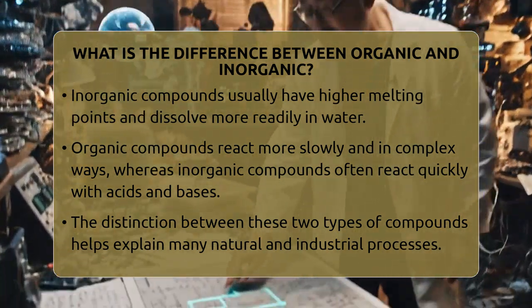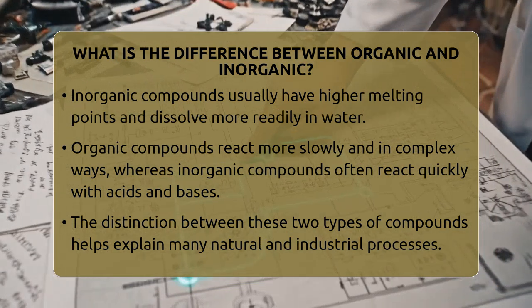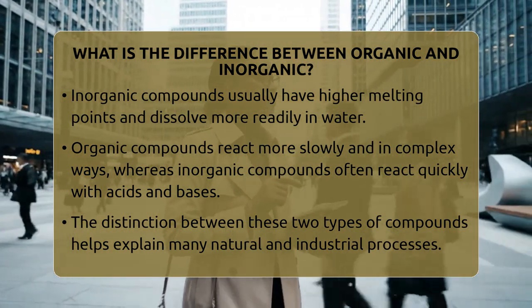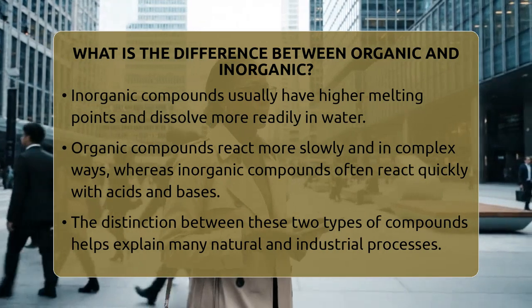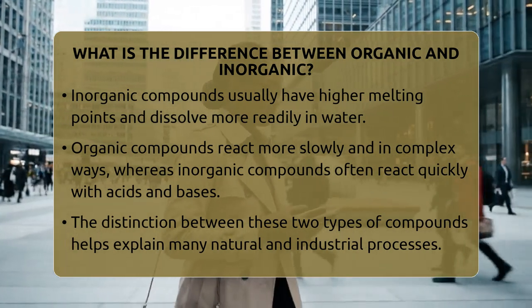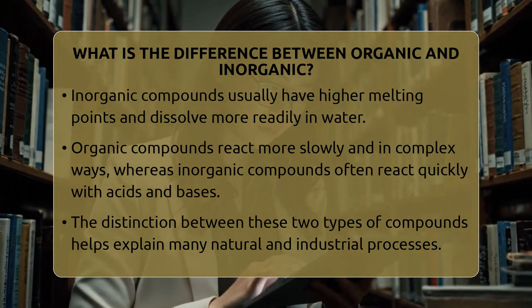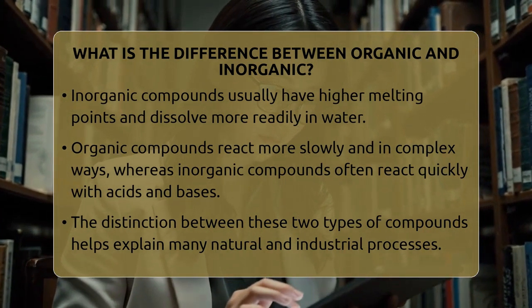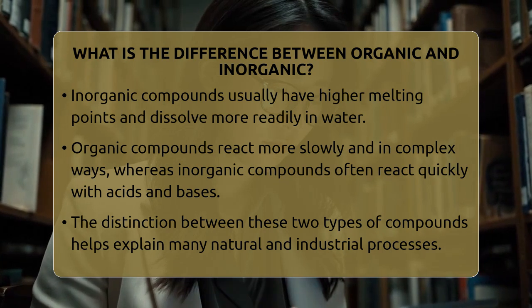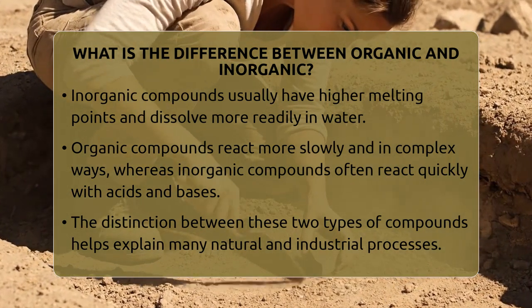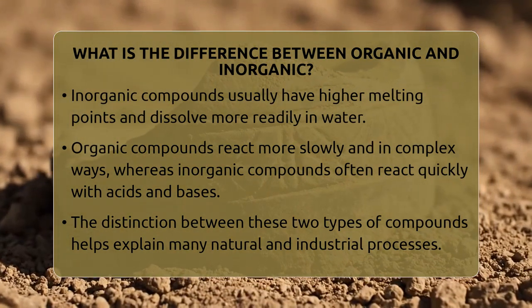To sum it up, organic compounds are mainly made of carbon and hydrogen, linked in ways that support life. Inorganic compounds cover a wider range of elements and structures, usually without carbon-hydrogen bonds. This distinction helps us understand everything from how our bodies work to how the Earth is formed. Whether it's the fats in your food or the minerals in the ground, knowing the difference makes chemistry a lot more fascinating.